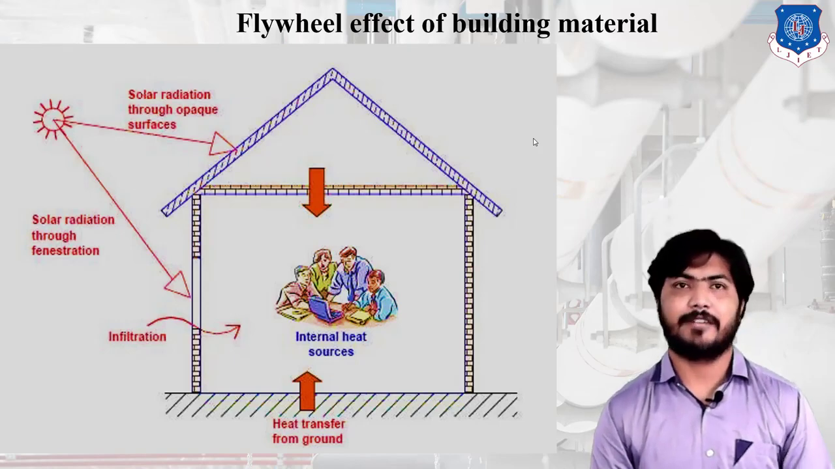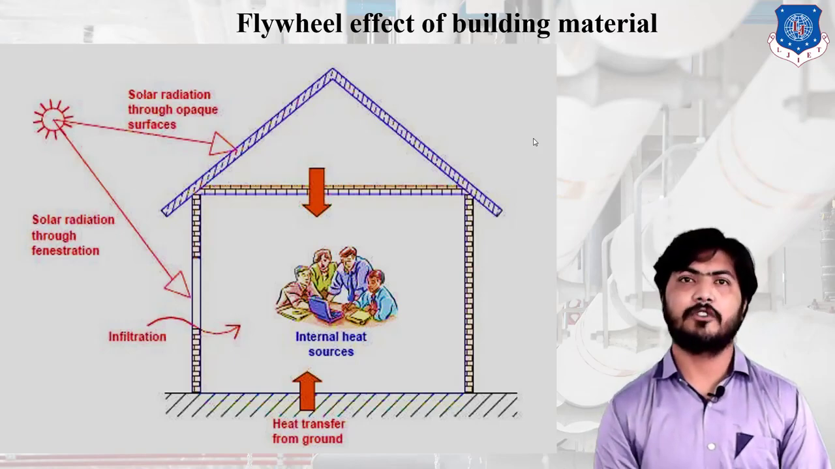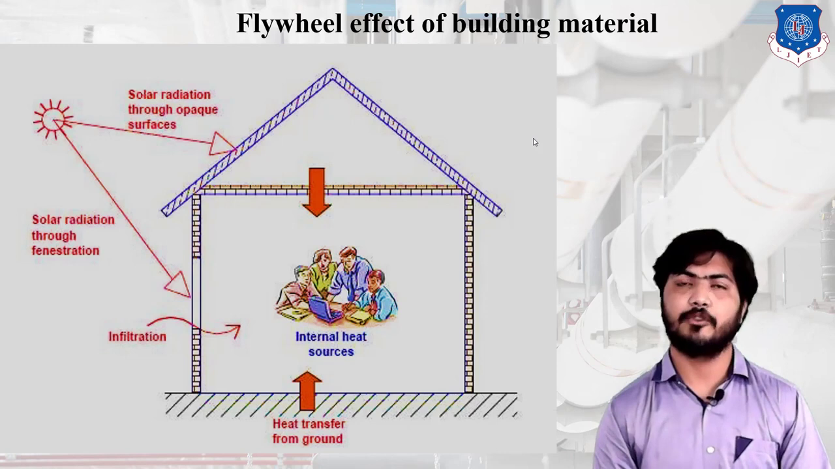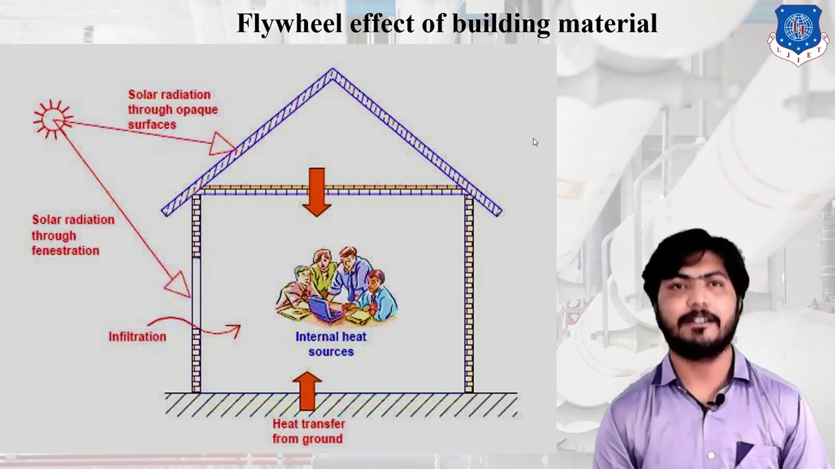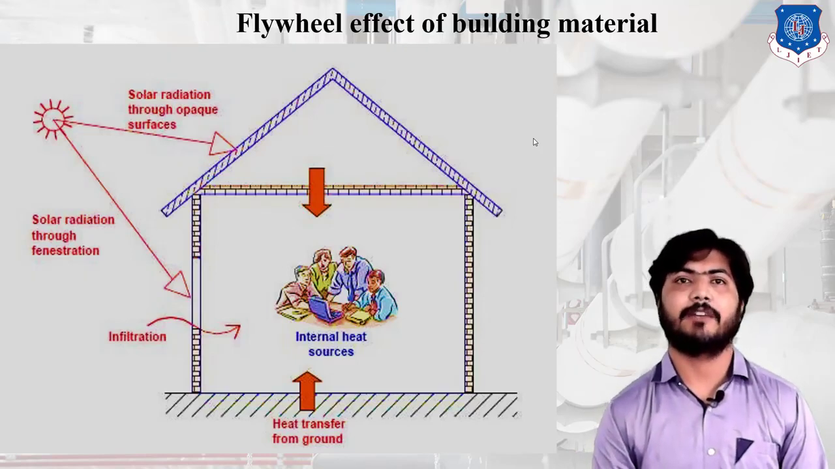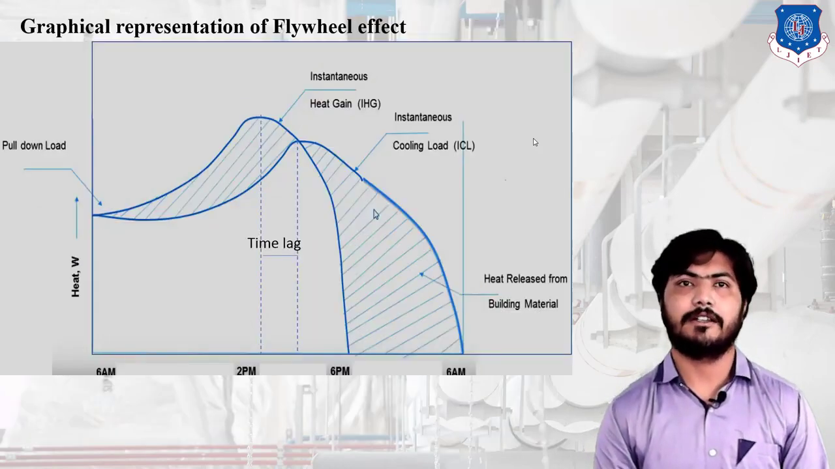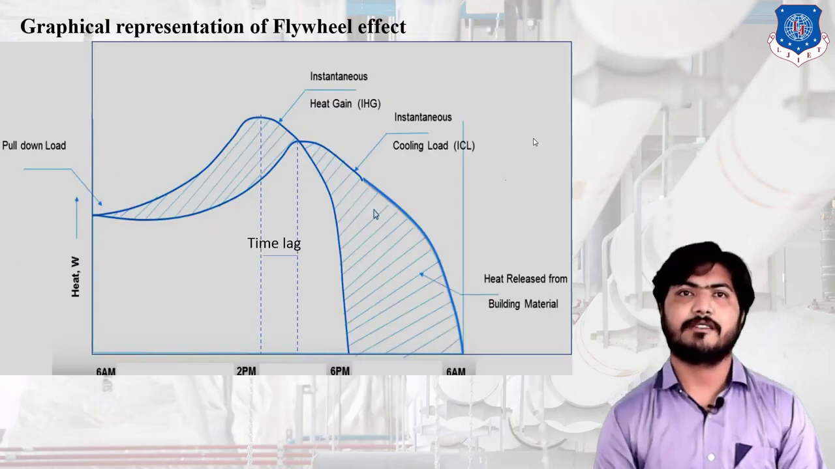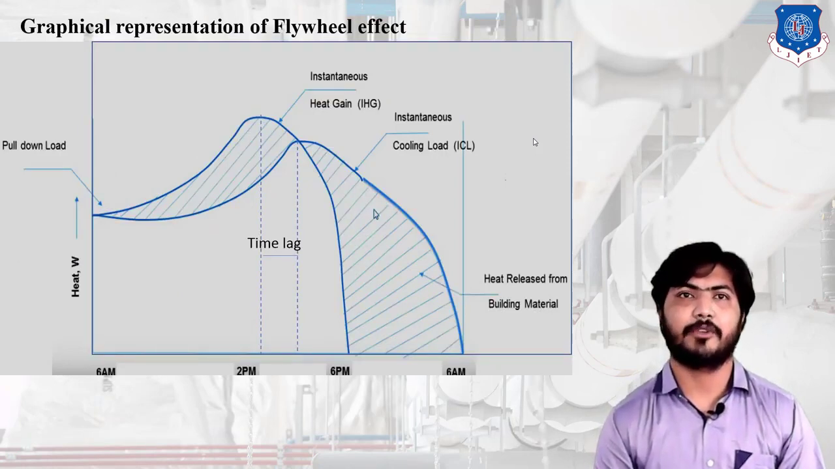But after some time, after 2 p.m. to 6 p.m., the outside air temperature decreases, and the heat is liberated by the wall to the room. That's why the heat increases. So first we understand this graphical representation of the flywheel effect. That is a very important topic.